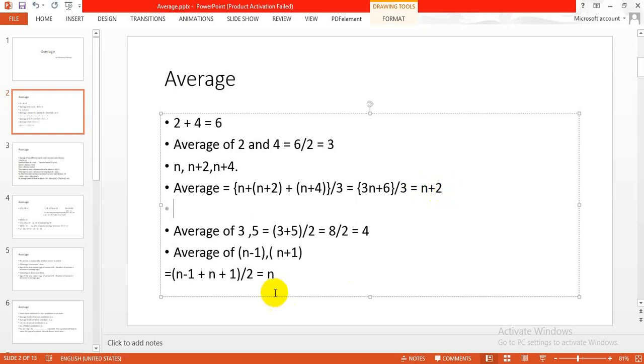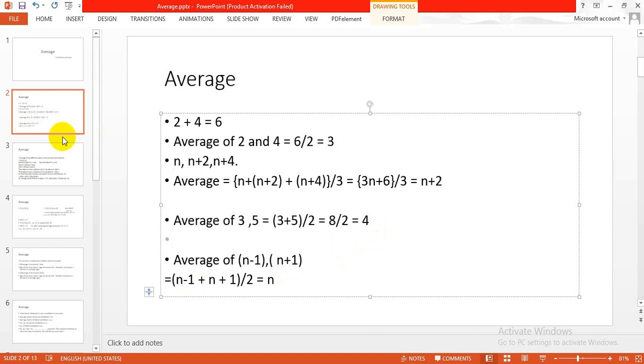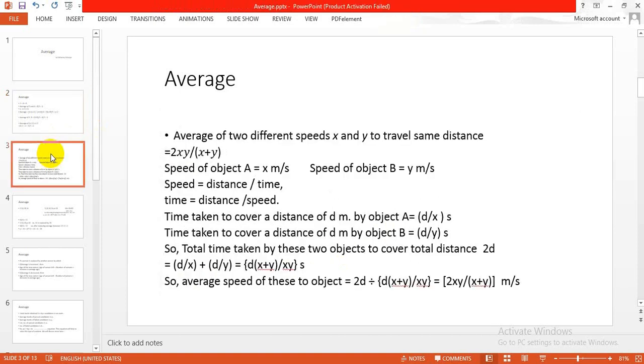Now the average of 3 and 5: similarly, 3 plus 5 is equal to 8. So 8 by the number of observations 2, so 4 is the average. Now the average of n minus 1, n and n plus 1, that is n. Okay, I think up to this it is clear. If you have any doubt, you can mail me at our mail ID.